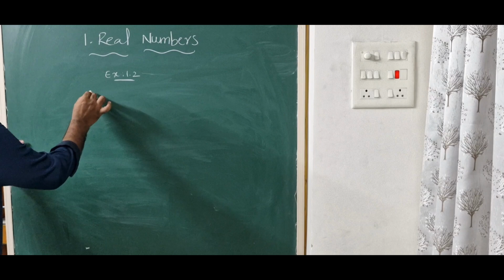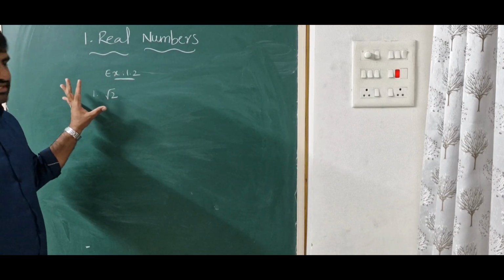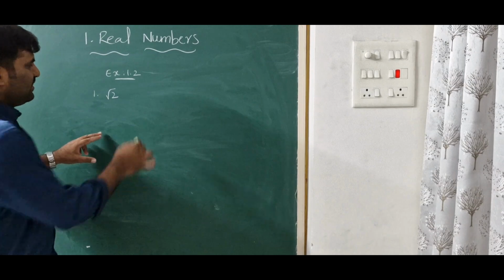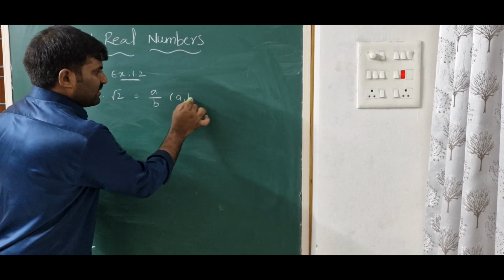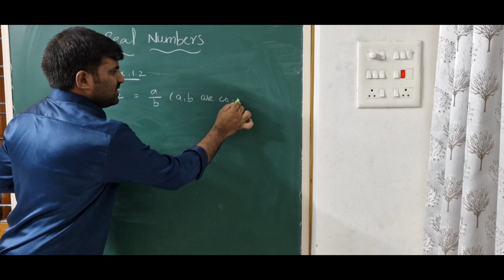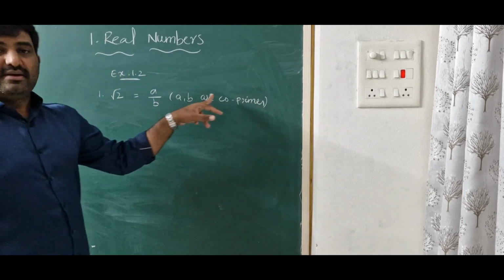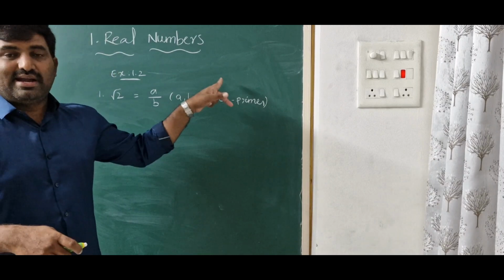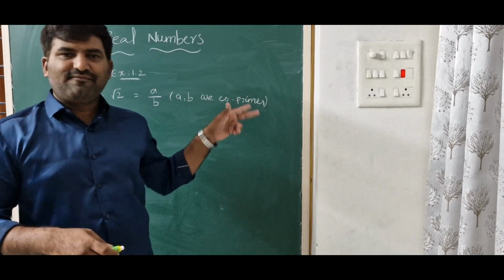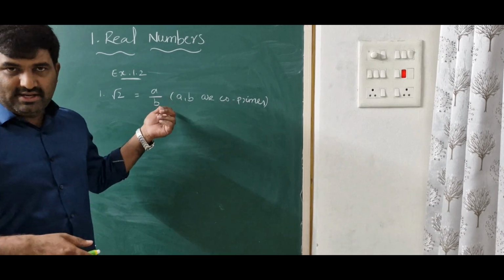First, the basic question is prove that root 2 is an irrational number. When the question is asking to prove root 2 is an irrational number, take it directly: root 2 is equal to a by b, a comma b are co-primes. Maybe some of the students learn that a comma b are integers also. Okay, fine. You can write a comma b are integers and b is not equal to 0.